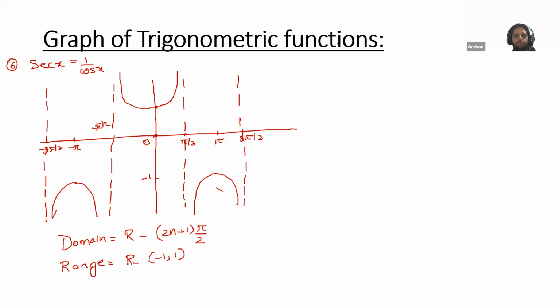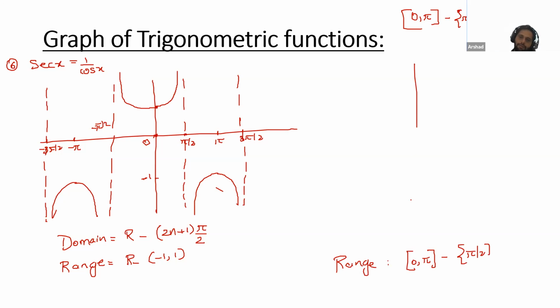Now we again need the standard value. This sec is related with cos. So what's the principal branch for cos inverse? 0 to pi. But is there an angle for which sec does not exist in 0 to pi? Pi by 2, very good. So we will subtract pi by 2. So here, what is the range? Range is 0 to pi, except pi by 2.